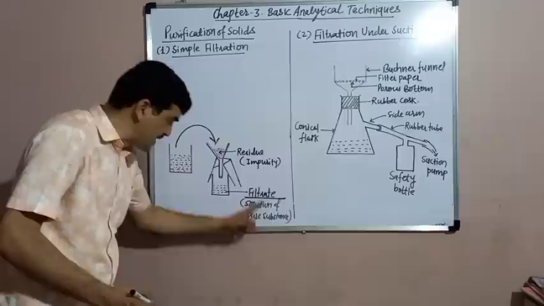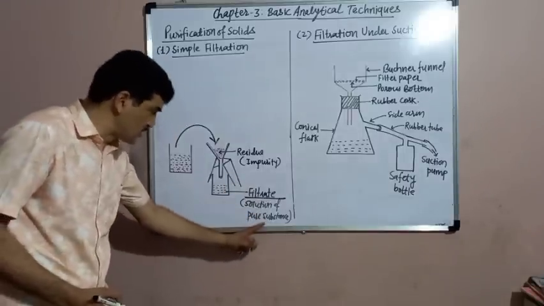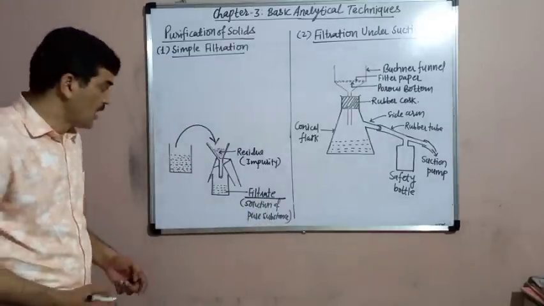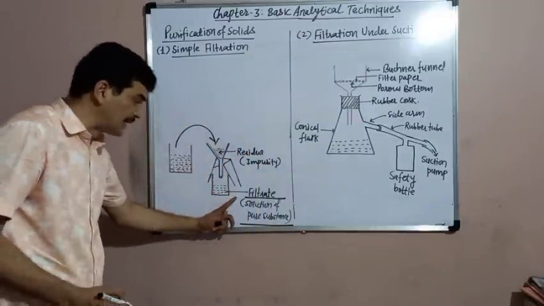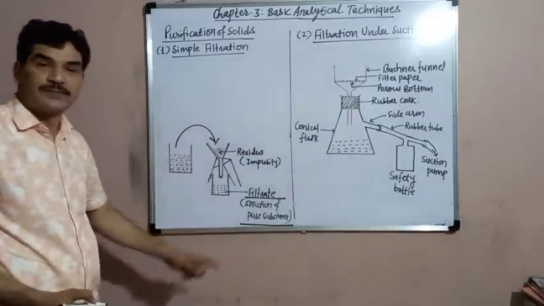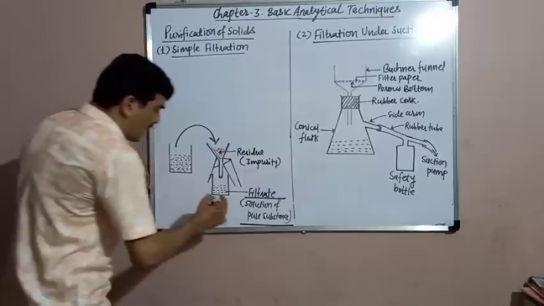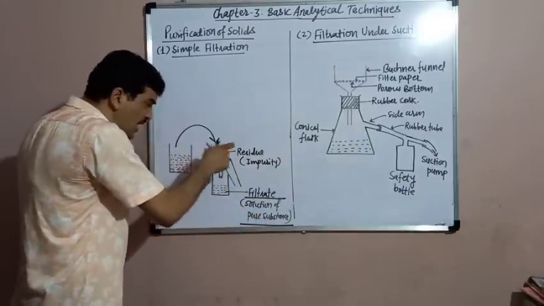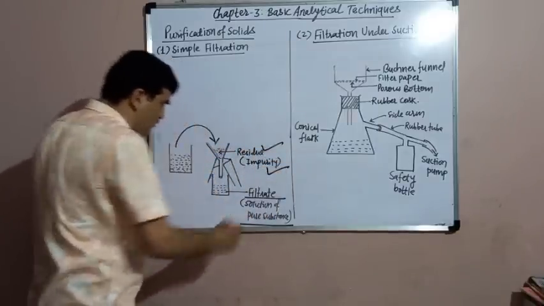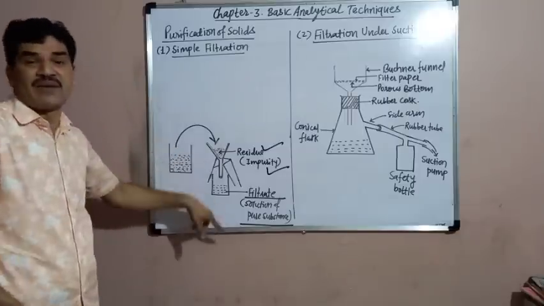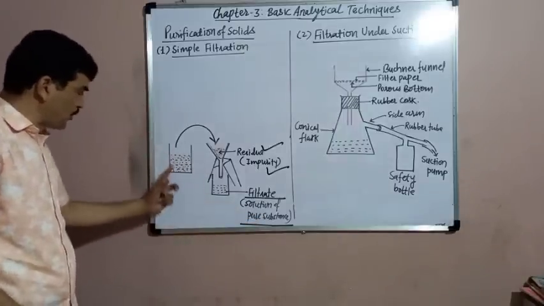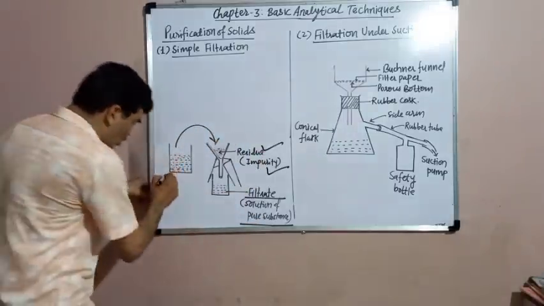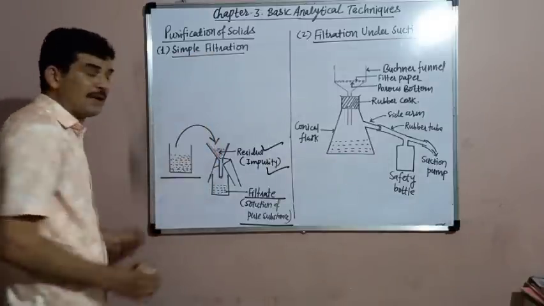This filtrate contains the substance which is to be purified. That substance which is to be purified is obtained in the form of filtrate or a solution. So in this way, from this substance we can separate the residue or the impurities which were insoluble in the solvent. The substance was soluble, but the impurities were insoluble. The insoluble impurities are separated by the simple filtration method.